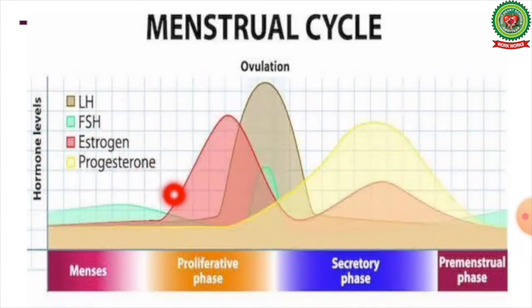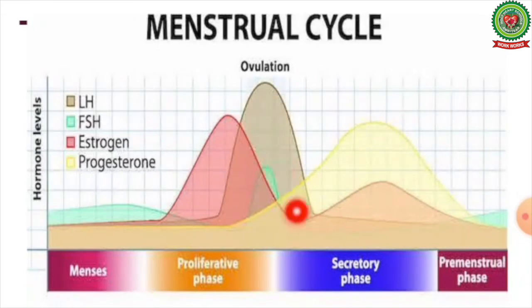When the level of estrogen is sufficiently high, it produces a sudden release of LH. This LH surge, meaning peak, triggers a complex set of events within the follicles that result in the final maturation of the egg and follicular collapse with egg extrusion.